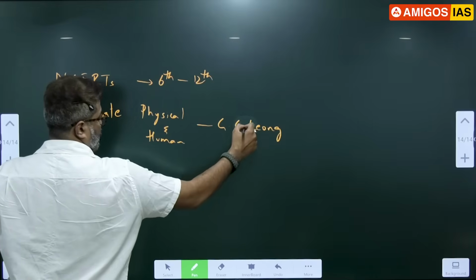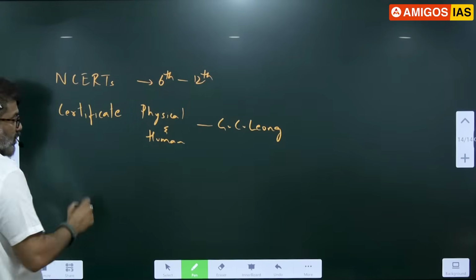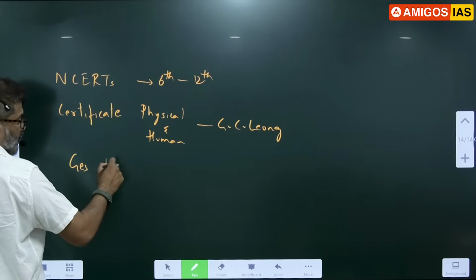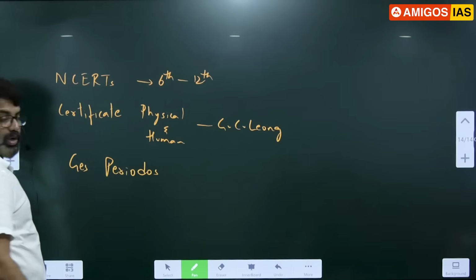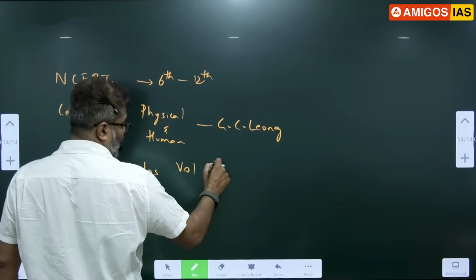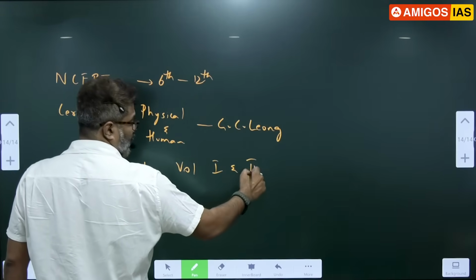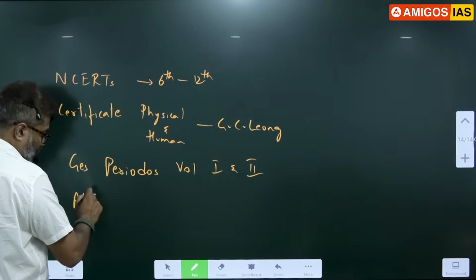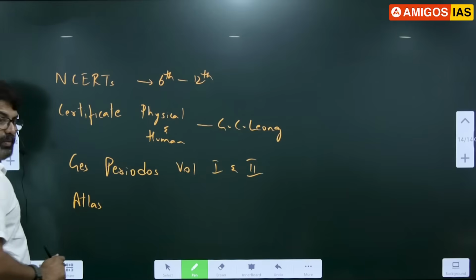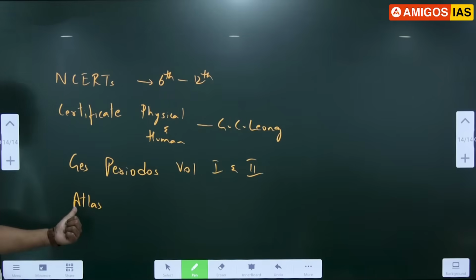This is one book. Then Just Periodos, Volume 1 and Volume 2. And Atlas. Tomorrow's class, if possible, bring Atlas.